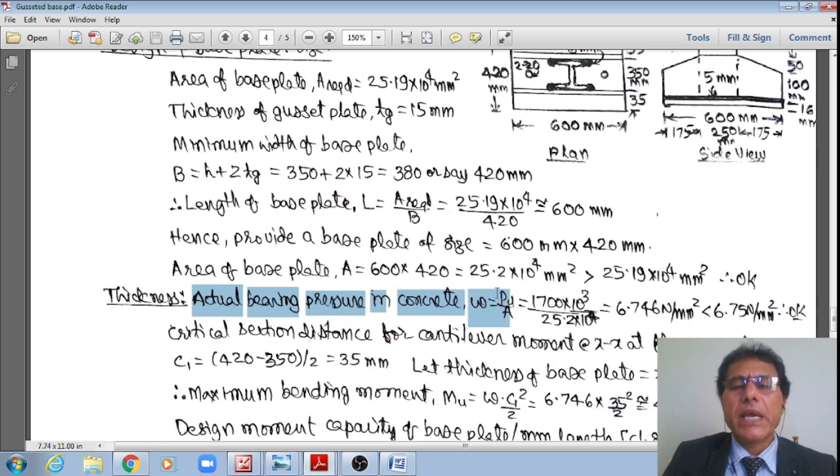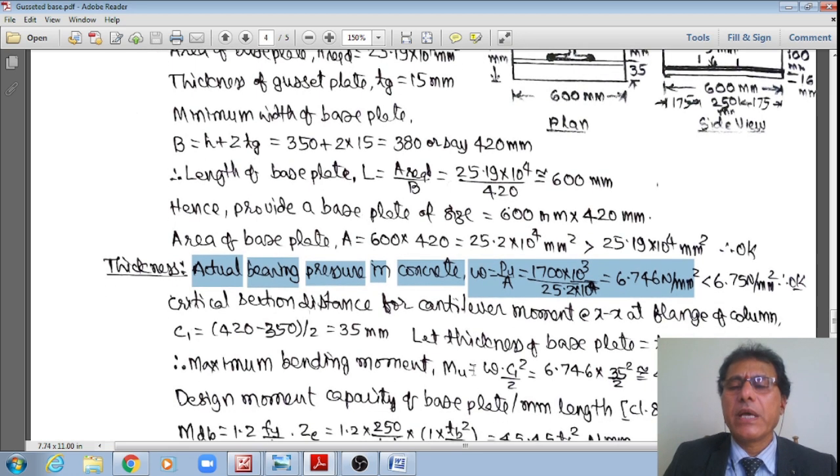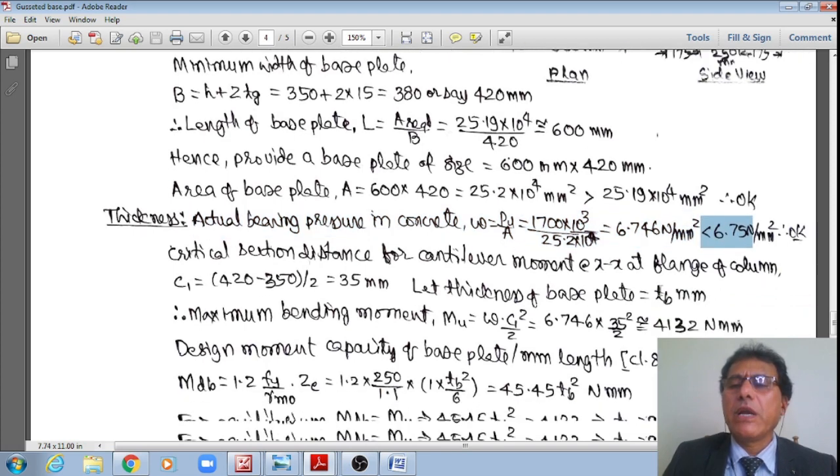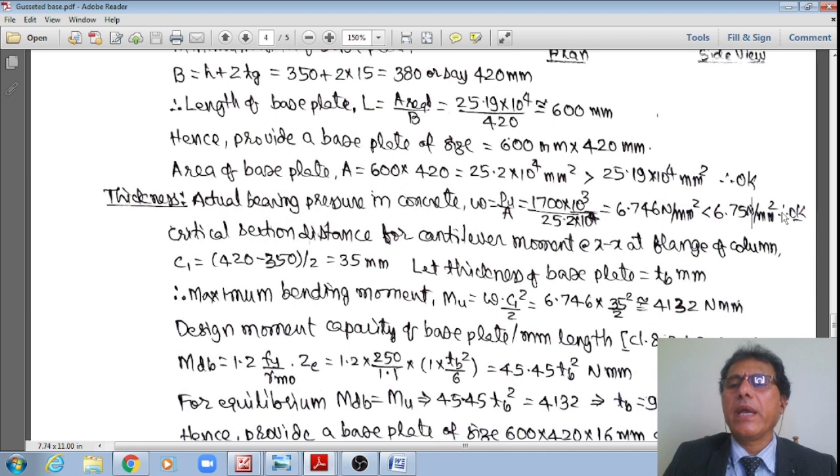For the actual bearing pressure in the concrete pedestal, w is equal to P divided by A, 1700 × 10^3 divided by 25.2 × 10^4, which works out the same as in the previous problem, 6.746 Newton per mm square, which is less than the permissible value of 6.75, hence okay. Once it is okay, you need not increase the size of the base plate.